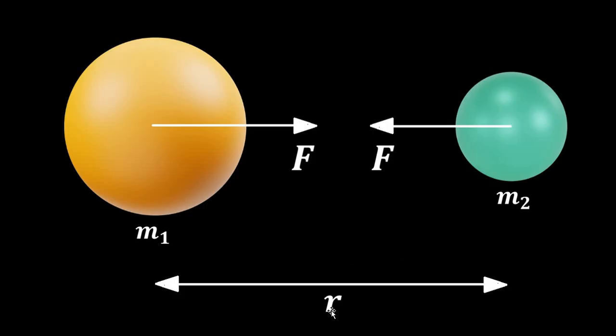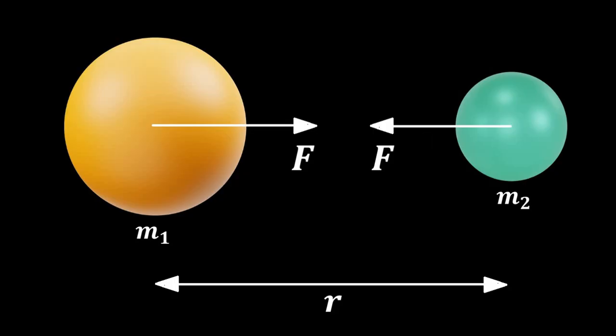In this case, the gravitational force exerted by one body on the other is like this. This is the gravitational force exerted by this body on this one, trying to pull it towards itself, and this is the gravitational force exerted by this body on the other. Each is trying to pull the other towards itself.